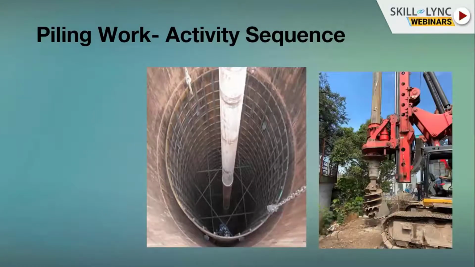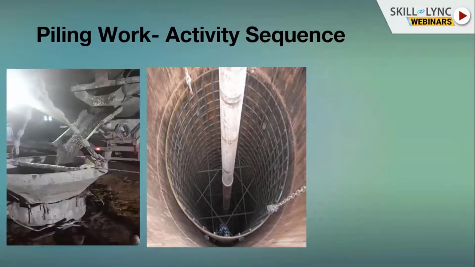This is a piling rig, which is a photo taken while starting a pile. This is the tool called an auger, by which the drilling will be done. In the second photo, you can see a cage being lowered down, and a pipe which is called a tremie pipe. This is the photo for while concreting.